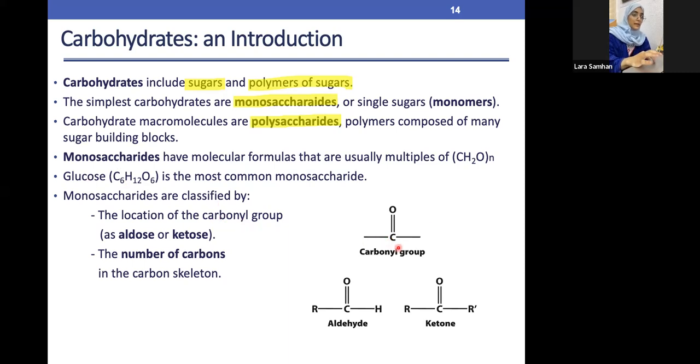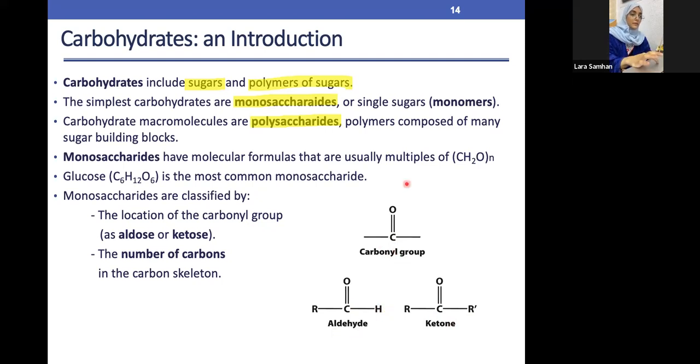The carbonyl group is, as we can see in this figure, a C atom attached with a double bond to O, which is the oxygen. This is the carbonyl group. Now, if this carbonyl group, the C double bond O, is attached to R, which in other words is carbon, it is considered a ketone. If this C double bond O is attached to an H atom, it is considered an aldehyde.